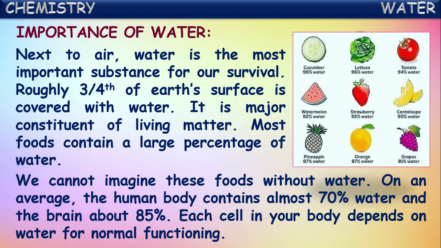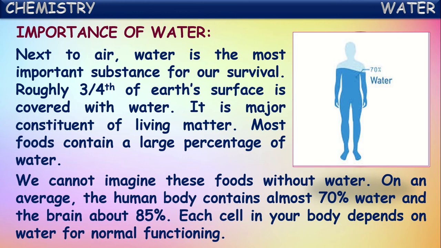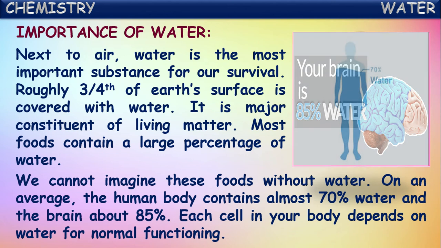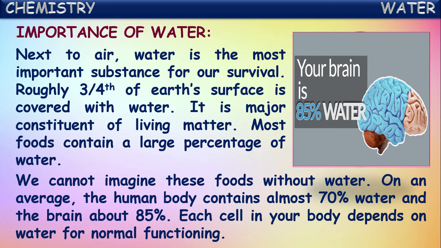We cannot imagine these food items without water, isn't it? They contain a large quantity of water. On an average, the human body contains almost 70% water, and our human brain contains around 80 to 85% water. Each cell in our human body depends on water for normal functioning. So in this way, water is very important for the survival of living things as well as human beings.